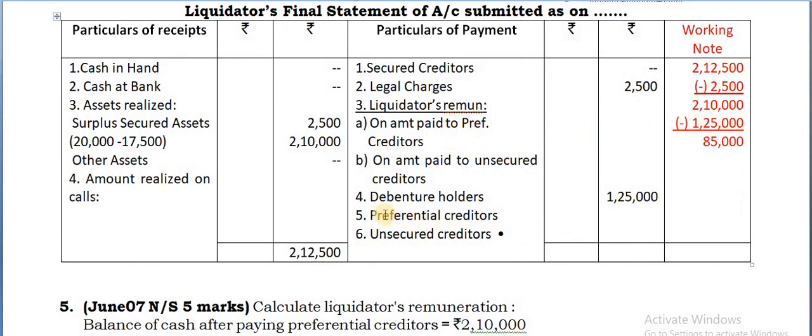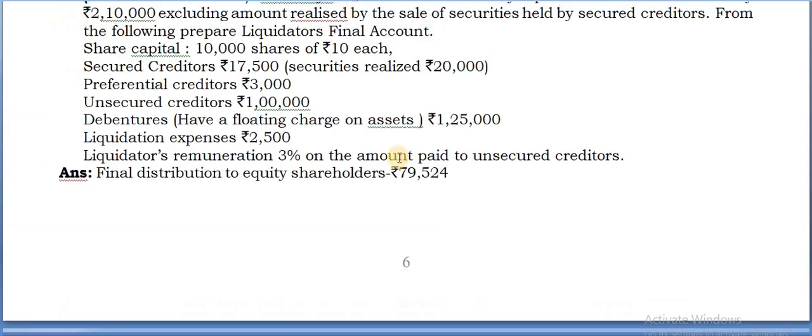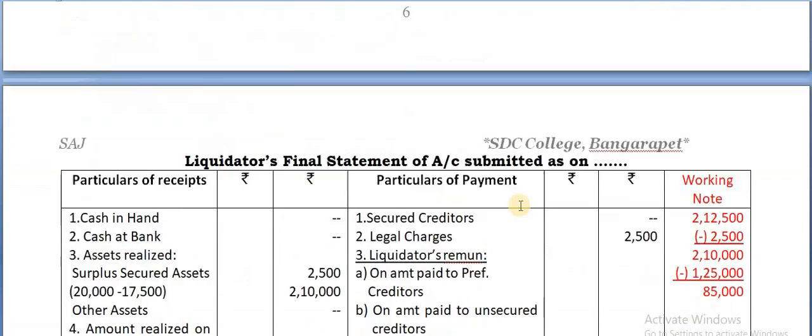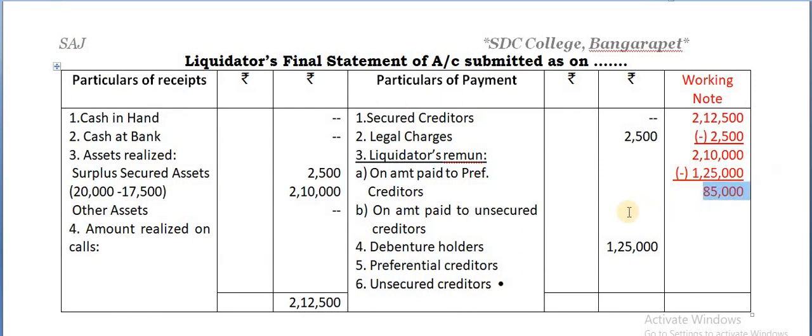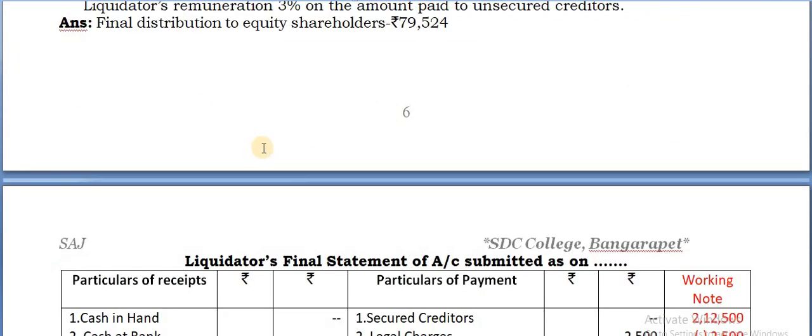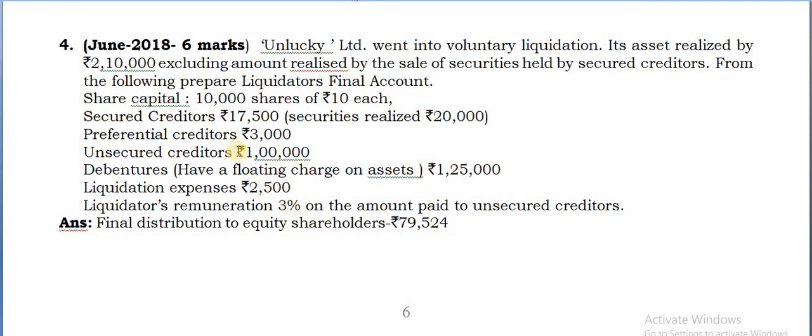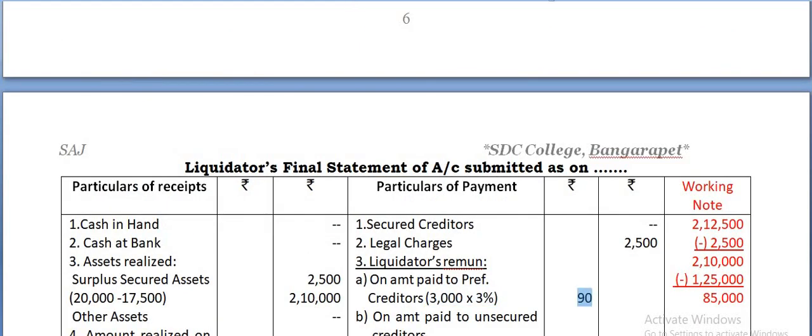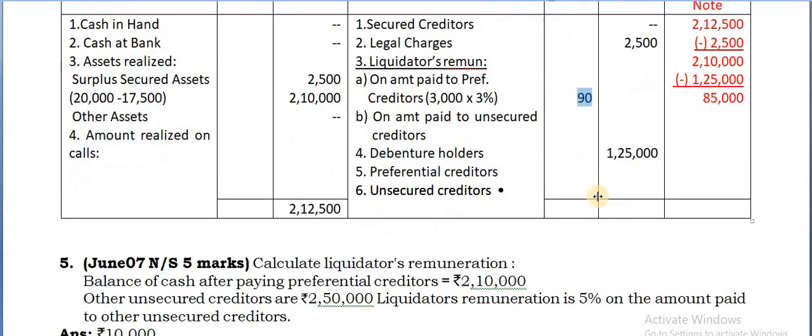Now you have to make payment towards the preferential creditors. The amount payable to preferential creditors is 3,000. Can the full amount of 3,000 be paid out of 85,000? Yes. Therefore calculate 3,000 into whatever rate is given. The rate given is 3% directly. So 3,000 into 3% gives you 90 rupees. Together, 3,000 plus 90, that is 3,090, is being paid to the preferential creditors. You deduct it. The balance you have is 81,910.